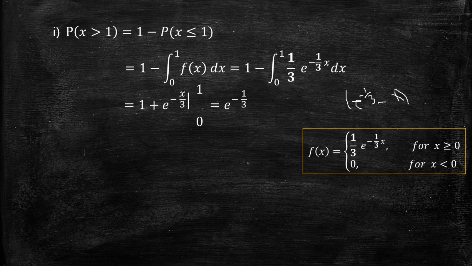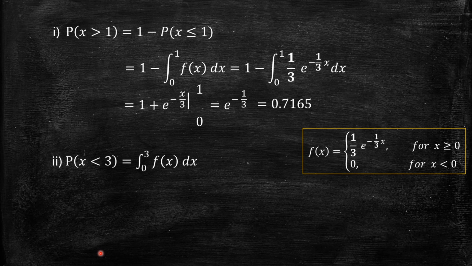So you can straight away give this to a scientific calculator, which gives the answer as, what is the answer? 0.7165. Check that. So this way you can find the probabilities for given values of x in any interval. If x is defined for any interval, the probabilities can be obtained by knowing the PDF of an exponential distribution. And for writing the PDF, one should know the mean or average of the exponential variate.